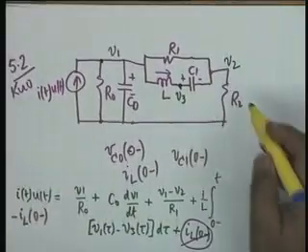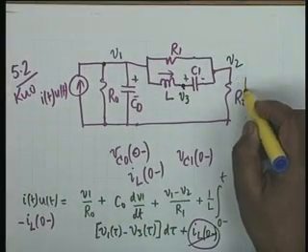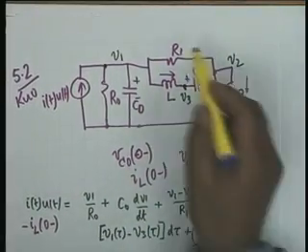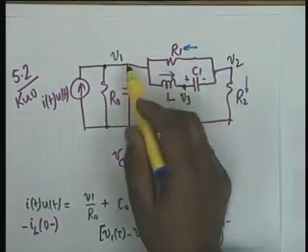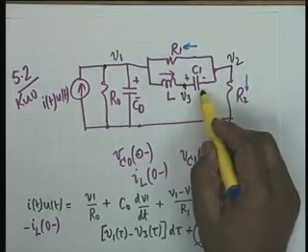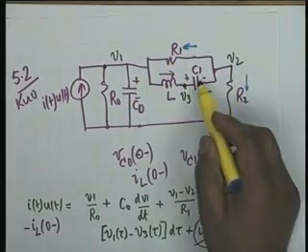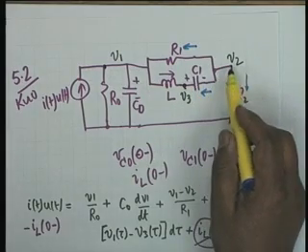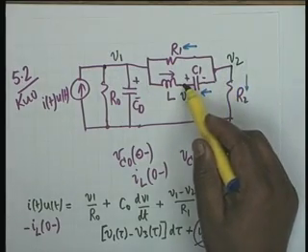Okay. These are the three currents. The current through R2 is V2 by R2, the current through R1 is (V2 minus V1) by R1, and the current through C1, that would be C1 d/dt of (V2 minus V3).